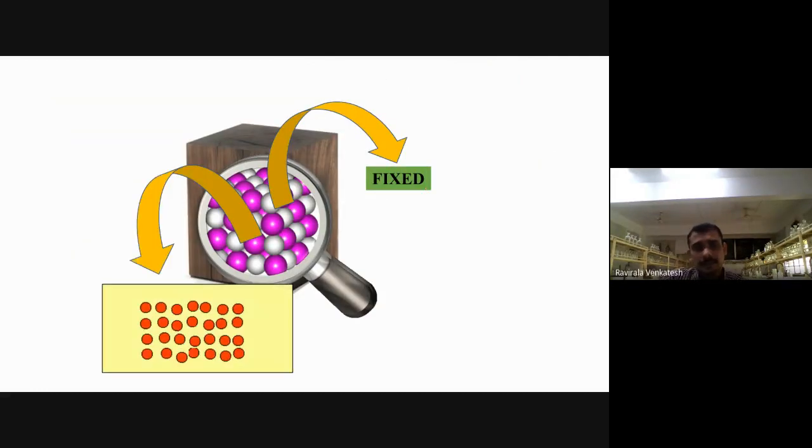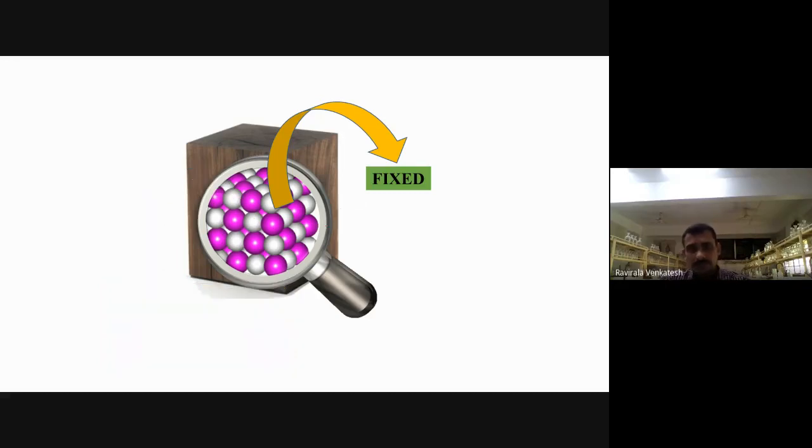Now, if you observe here what happened, all the particles are fixed. Do they move here? No, they are not moving actually. All particles are fixed. When you place anything on the table, like a pen, what happened? They have a fixed position like that.